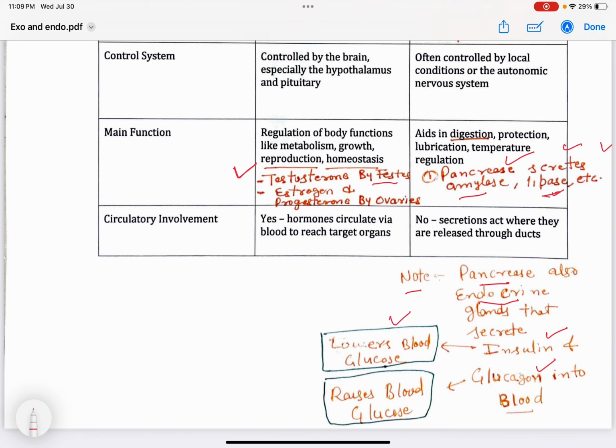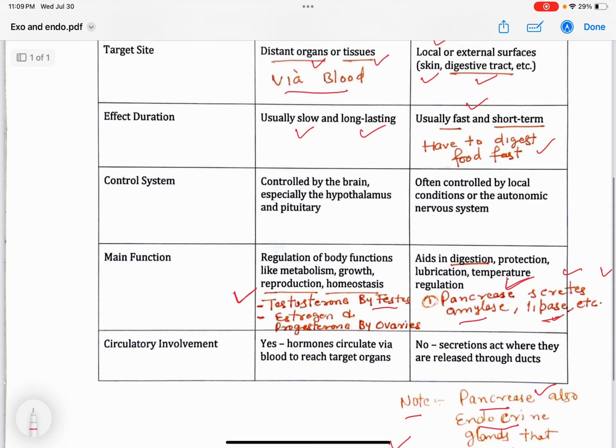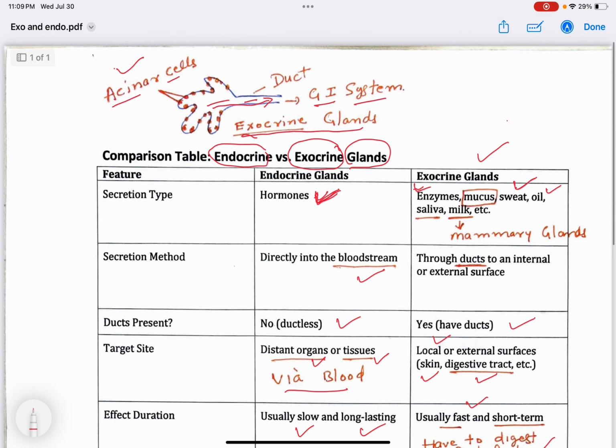Insulin lowers our blood glucose, and glucagon raises our blood glucose. So remember, some patients take insulin because their blood glucose level is high. So insulin is taken from an outside source because pancreas is not making enough insulin. So make a note of that. Pancreas has both types of glands, endocrine and exocrine. So that's it. Basic difference between the two types of glands, endocrine and exocrine.